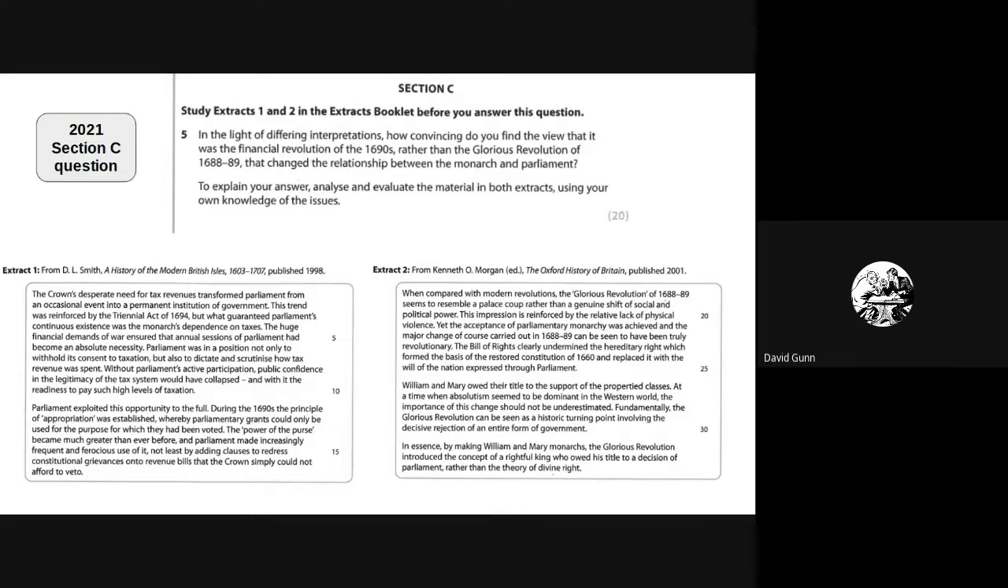So the question is, in light of differing interpretations, how convincing do you find the view that it was the financial revolution of the 1690s rather than the glorious revolution of 1688 to 89 that changed the relationship between the monarch and parliament? Okay, so we're going to get stuck into that in a minute. You can see the extract 1 from Smith and extract 2 from Morgan. We're going to get stuck into those in a second.